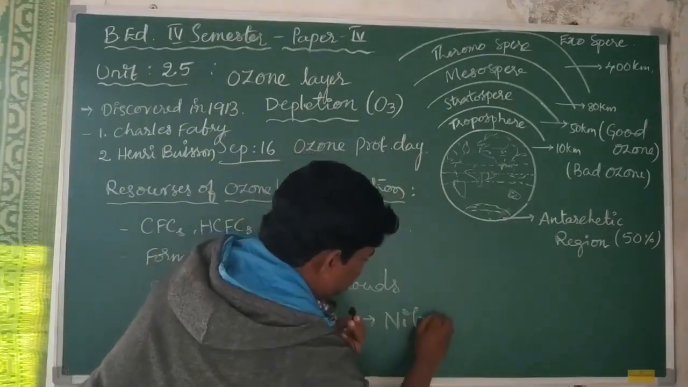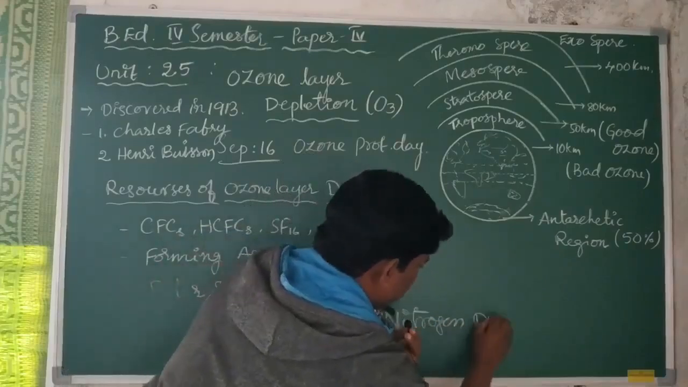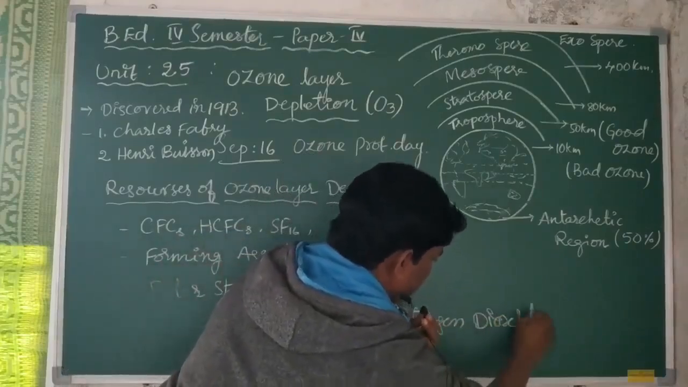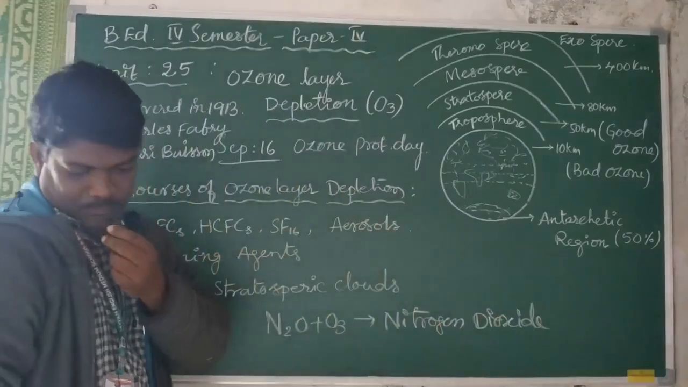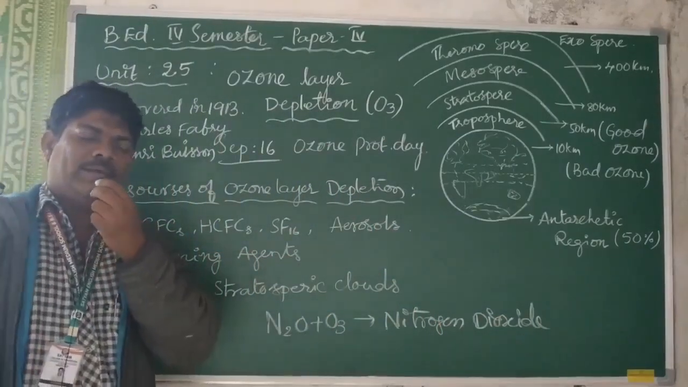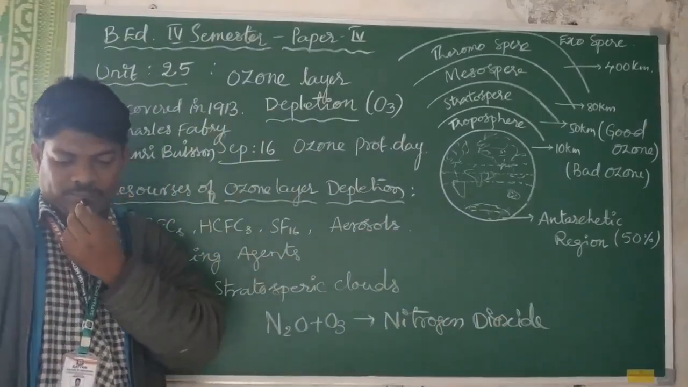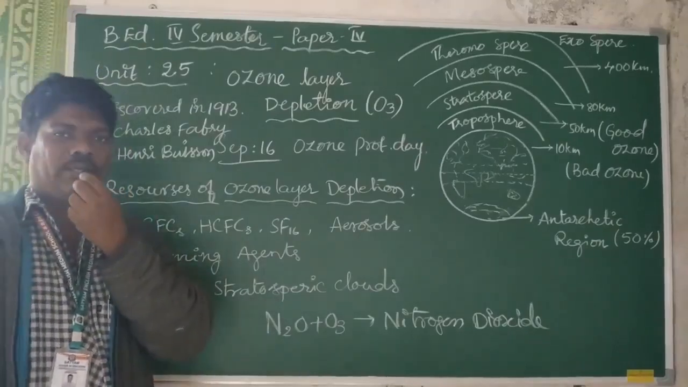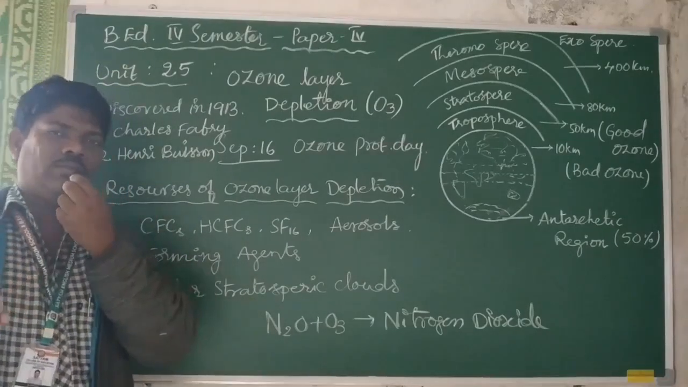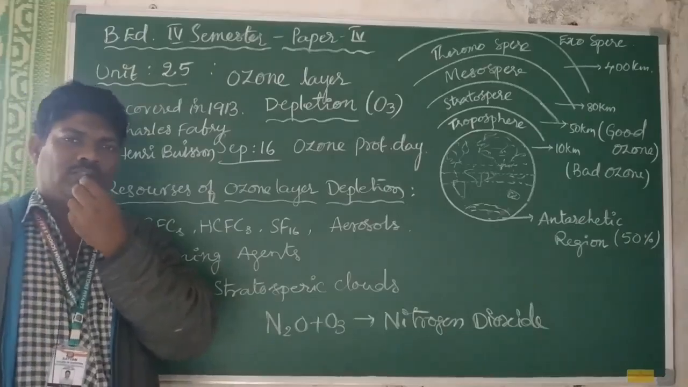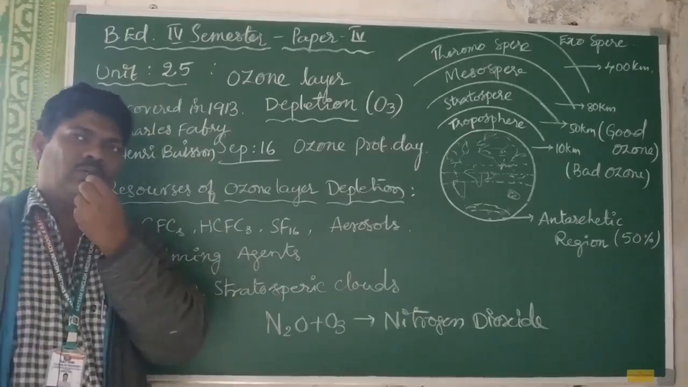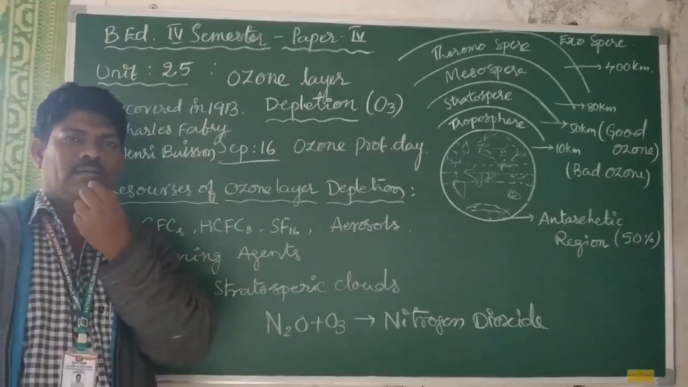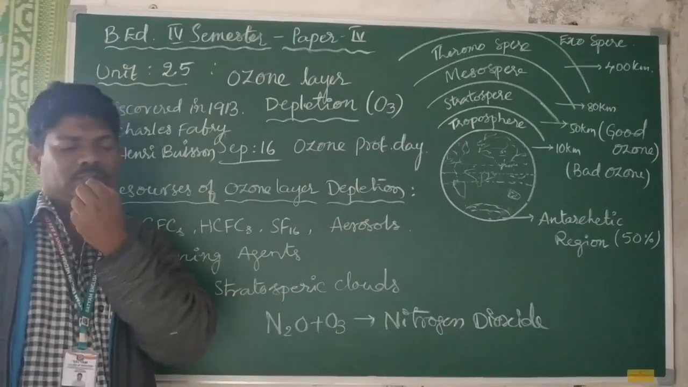Nitrogen dioxide, okay, and this nitrogen dioxide reacts with monoxygen, then nitric acid will be formed along with the oxygen molecule. Here also the ozone molecule is converting into free oxygen. That's why the ozone molecules are decreasing sequentially by the effect of this nitric acid.